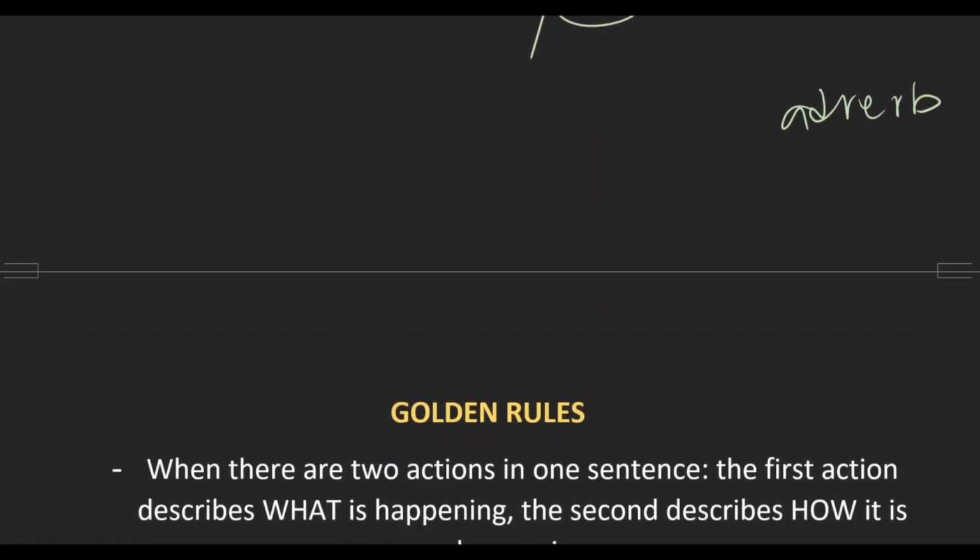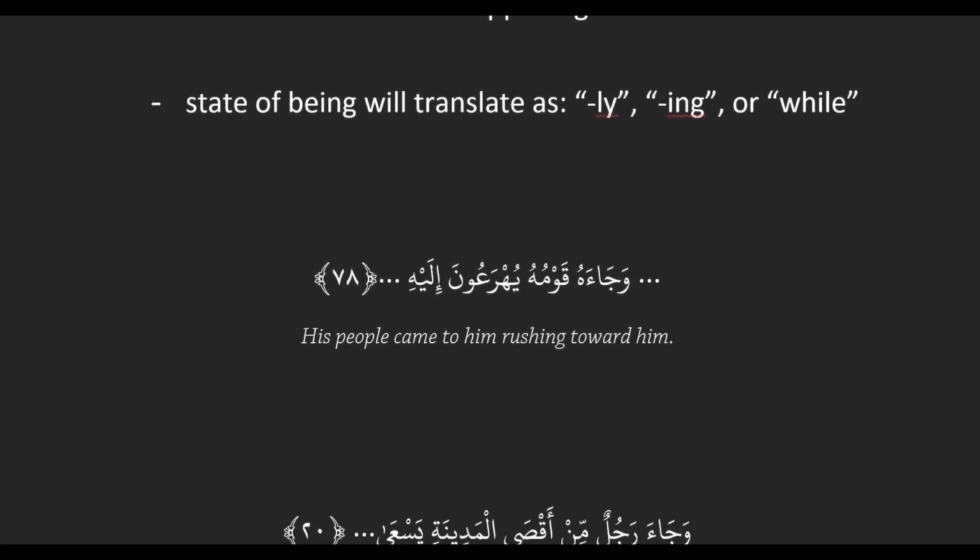So let's look at some actual Arabic examples. Okay, so وَجَاءَهُ قَوْمُهُ يُهْرَعُونَ إِلَيْهِ. You see we have two actions in the sentence. First one is Ja'a, جَاءَ, and the second one is yuhra'una, يُهْرَعُونَ. جَاءَ means to come, يُهْرَعُونَ means to rush. We see this reflected in the translation: his people came to him. That tells us what's happening. And then rushing, our second action, tells us how that's happening. So what is their state as they come to him? They're in a state of rushing. Is that clear?